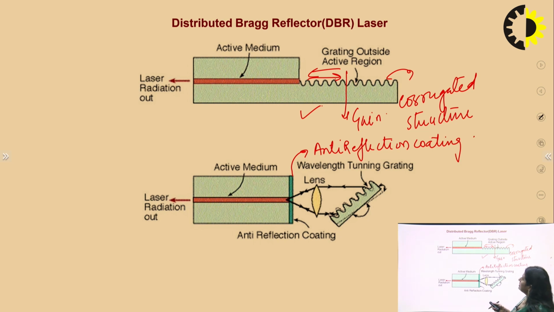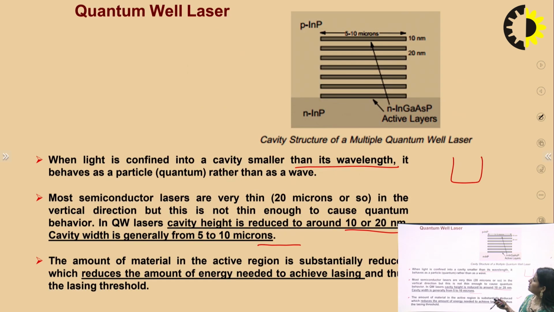So this is the type of Bragg reflector which is called DBR lasers. This is a special type of laser. Normally we use in our projects and in day-to-day life the continuous wave laser. The continuous wave laser is used along with the optical fiber and then the detector. From the continuous wave laser we obtain the optical light, which is fed to the optical fiber, and at the detector side it will detect the light and convert that light again into an electrical signal.